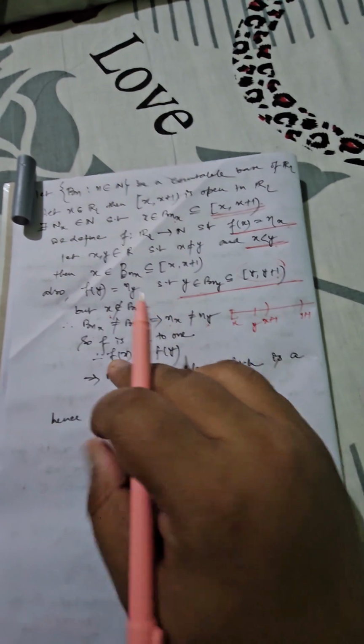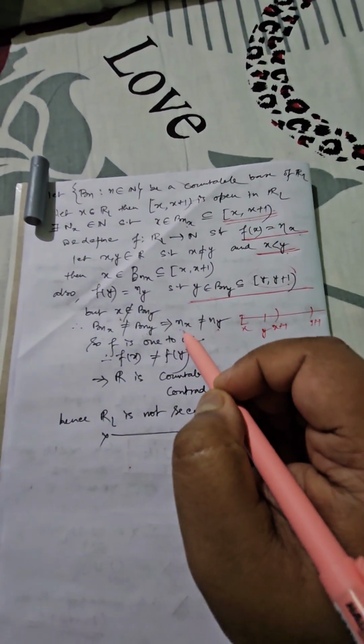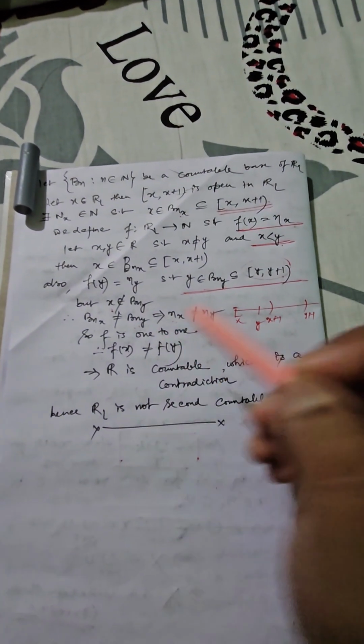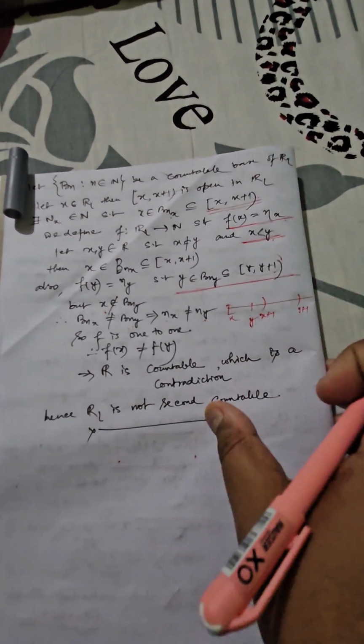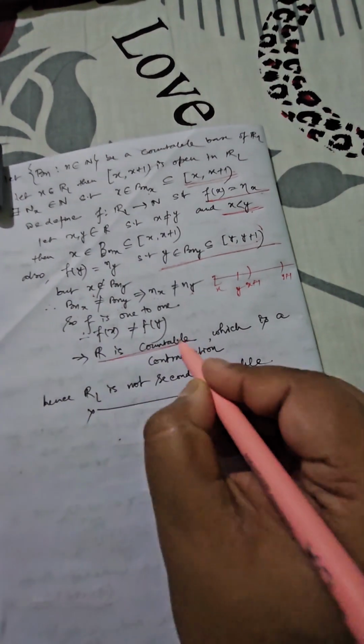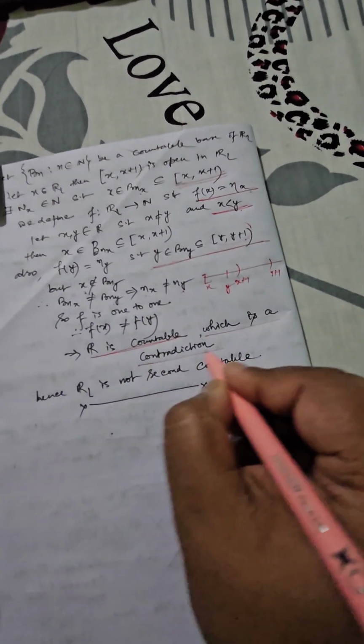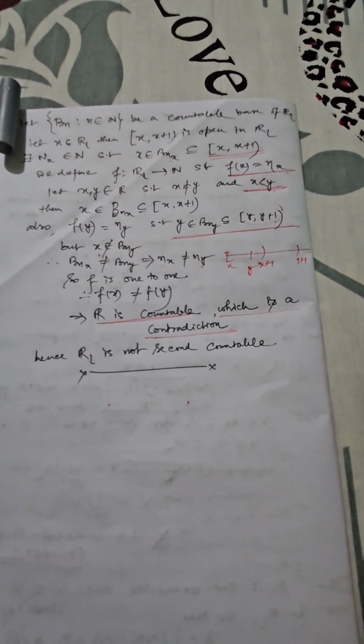That means if x is not equal to y, then n_x is not equal to n_y. So f must be injective or one to one, and hence you can say R must be countable. But practically it is not possible, so we are getting a contradiction, and hence from this contradiction the inference can be drawn that R_L cannot be a second countable space.